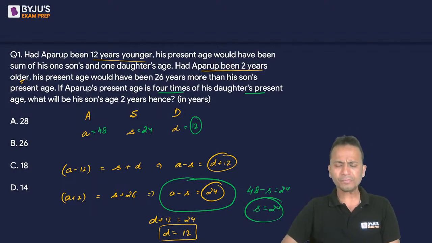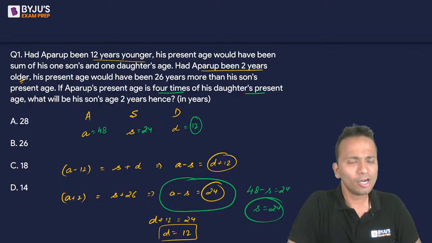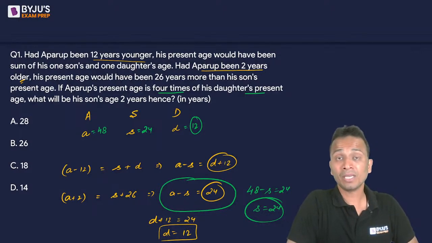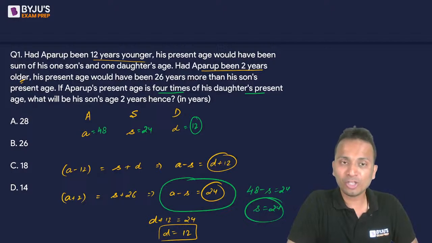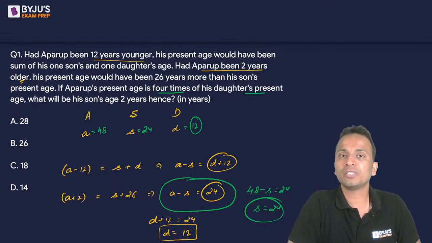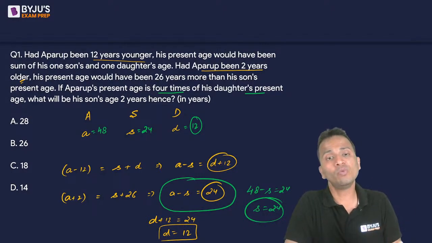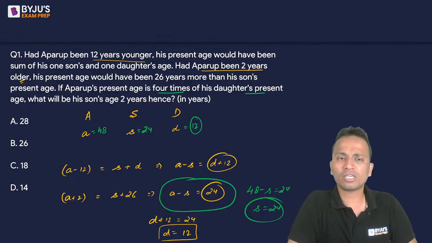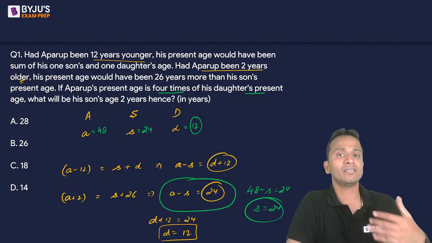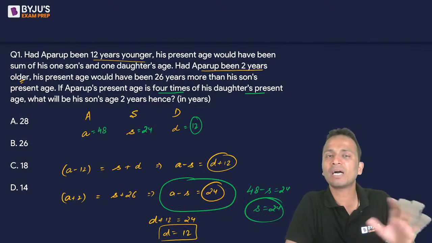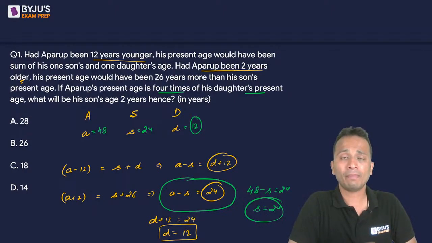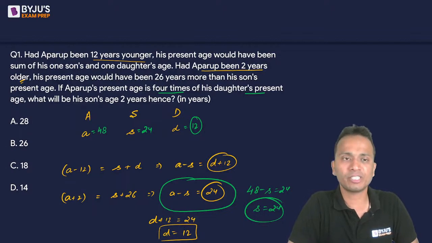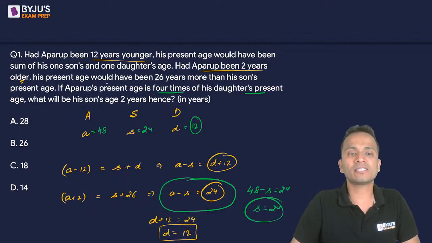All right. Now we are lucky that 24 is not in the options. Generally what you will see is among the options there will be one option whose value will be equal to 24. Okay, so here we make a mistake. We have got son's present age and without reading the question we mark our answer as 24, but actually they have not asked son's present age. They have asked what will be his son's age 2 years hence.